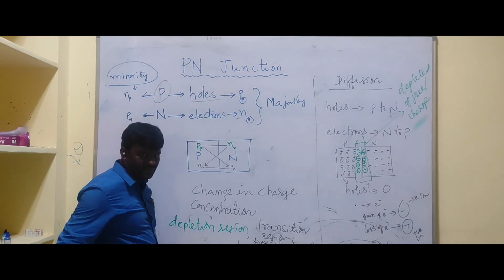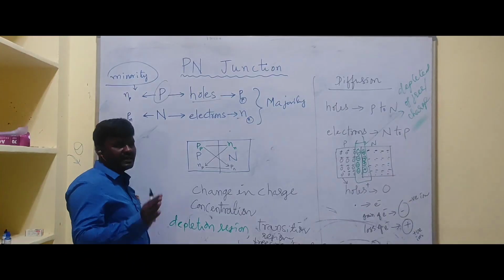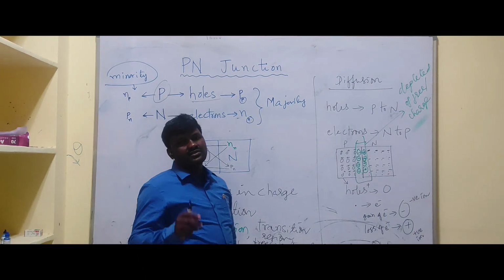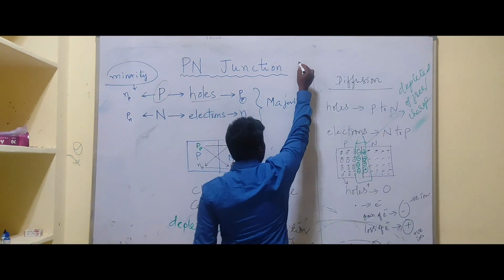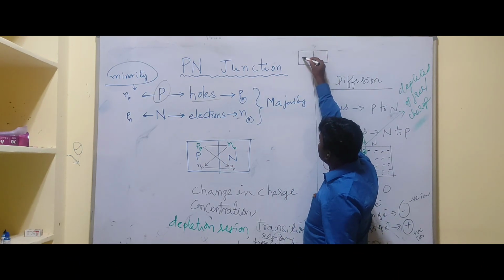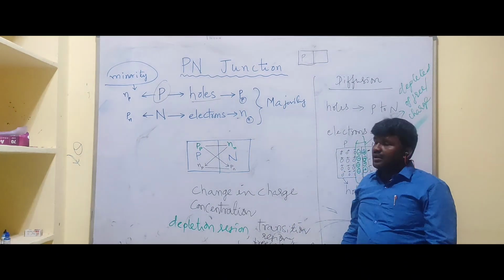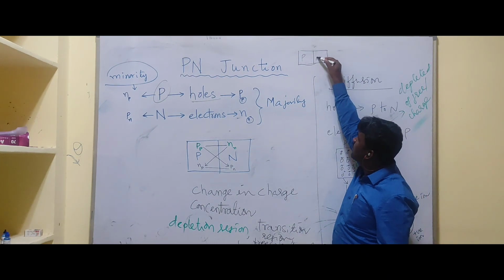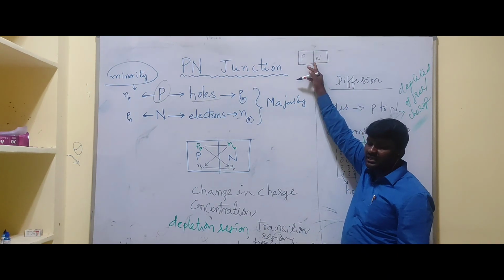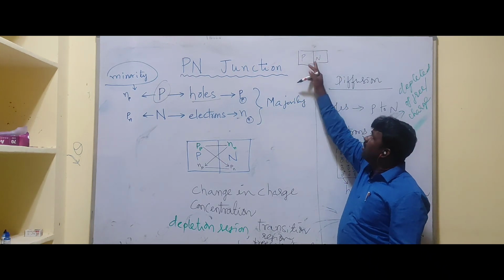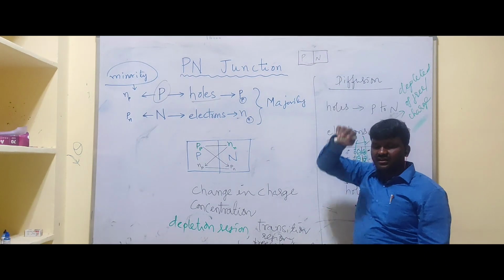In the next class we will discuss the operation of the PN junction in forward bias and reverse bias condition. In this class we discussed how a PN junction is formed. Very simple. We consider a single crystal like this. If one portion is doped with acceptor impurities, it becomes a p-type semiconductor, and the remaining portion is doped with donor impurities, it becomes an n-type material. Then this acts as a PN junction.